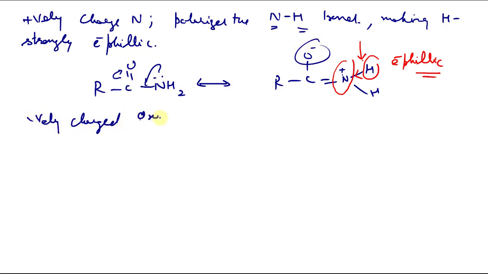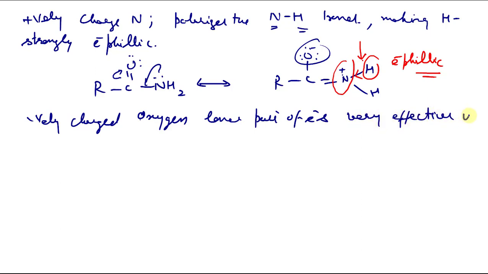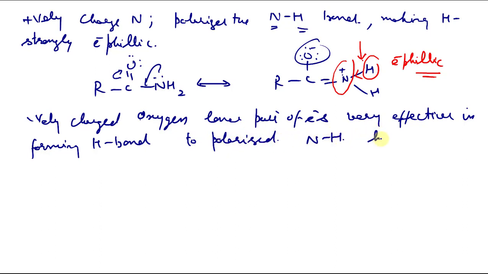The lone pairs of electrons on negatively charged oxygen, we have 6 electrons here, are very effective in forming hydrogen bonds with the polarized NH hydrogens.